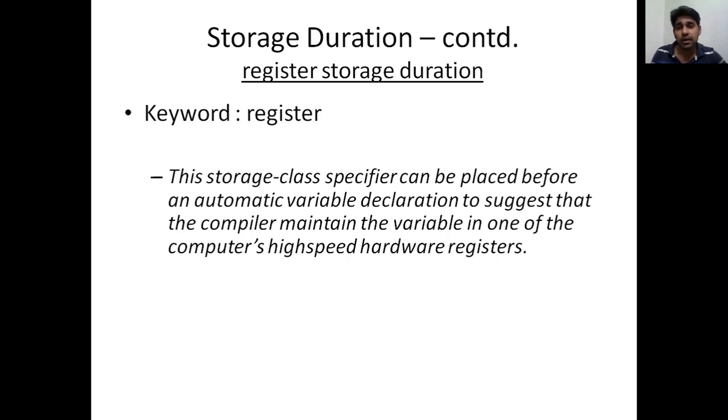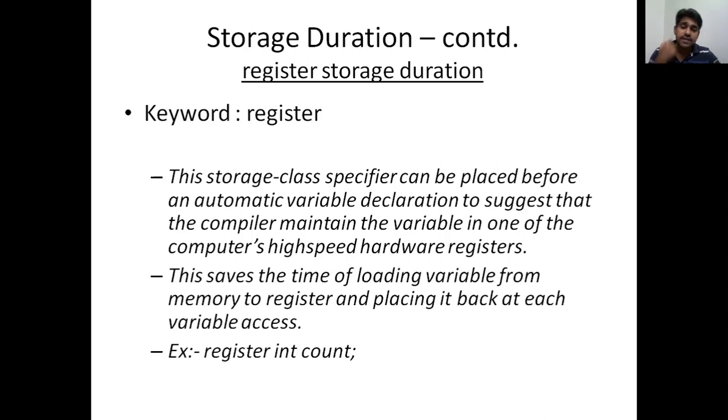So if you keep something as register, it gets stored in this register. Normally, it is taken from memory, fed into the register and used, and once the use is over, it goes back to memory. Once we keep the keyword register in front of it, the variable or identifier will always be available in this register. So we can reduce the execution time to a large extent.